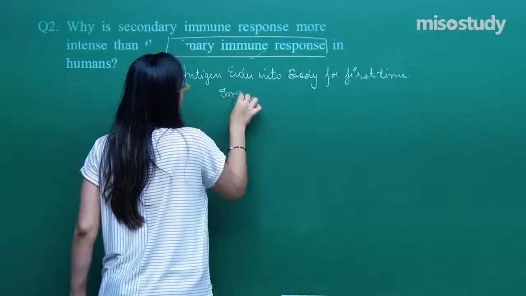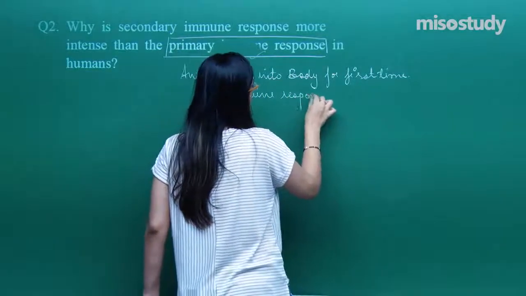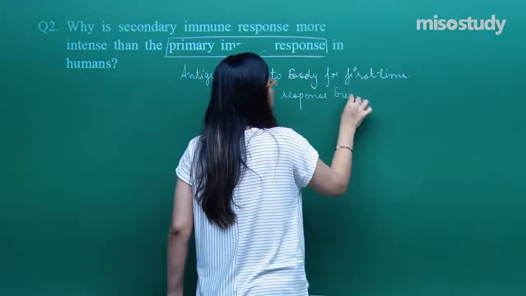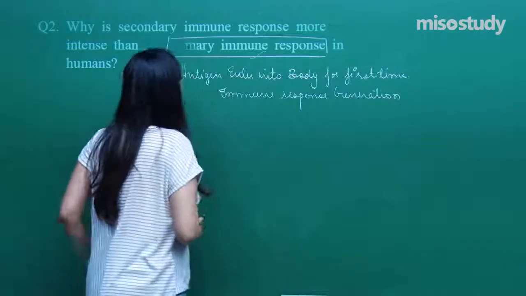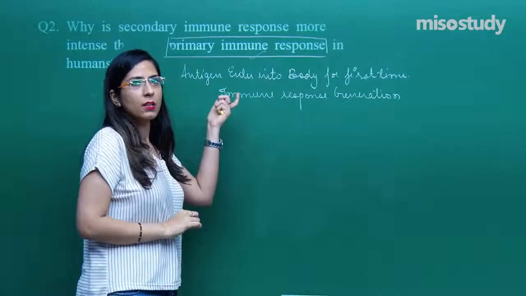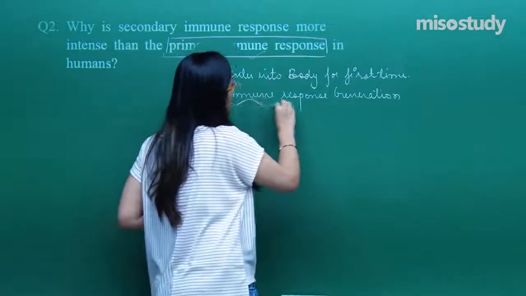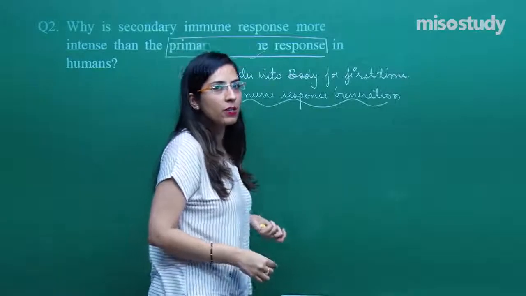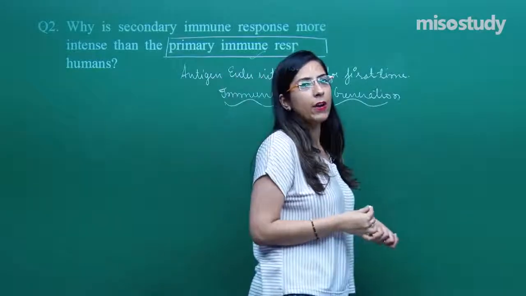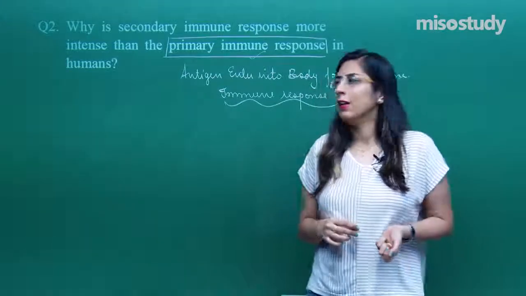Now listen to the things very carefully. Antigen is coming into the body for the first time, so immune response will be generated. Various kinds of B and T lymphocytes, proliferation, or you can say the formation of antibodies will occur. That is called a primary immune response.